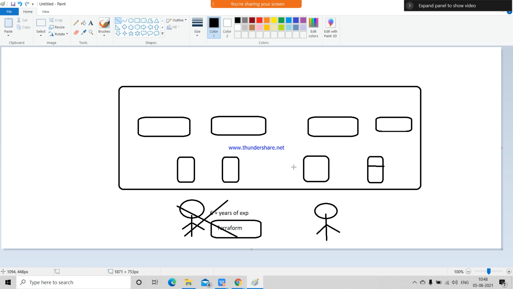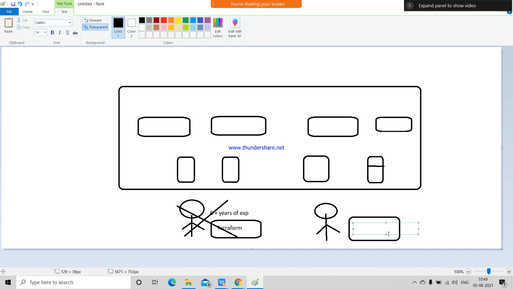So how many instances the previous employee created, how many S3 buckets he created, how many databases he created, the complete information you are able to see in your Terraform script only. Yes or no? So that's why he needs to know the complete information about Terraform.